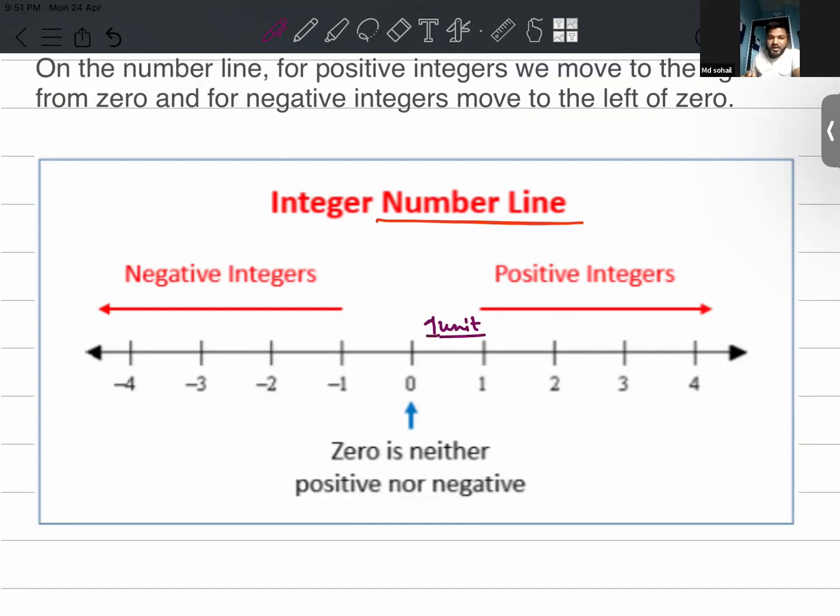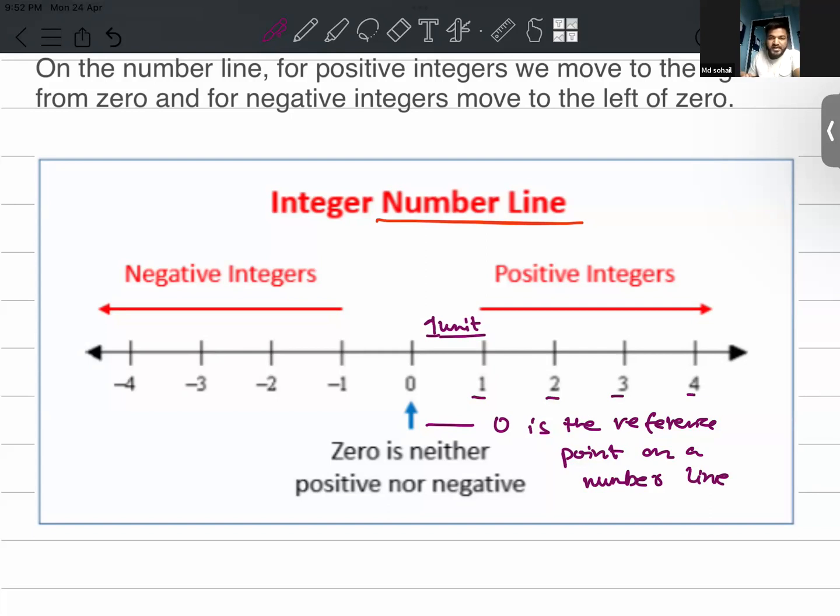So 0 has been taken as the base, the reference point on a number line. Now, as we move to the right side of the number line, you will observe all the numbers are positive: 1, 2, 3, 4.